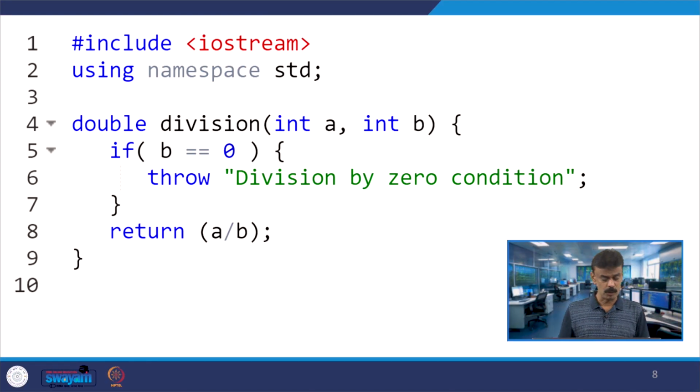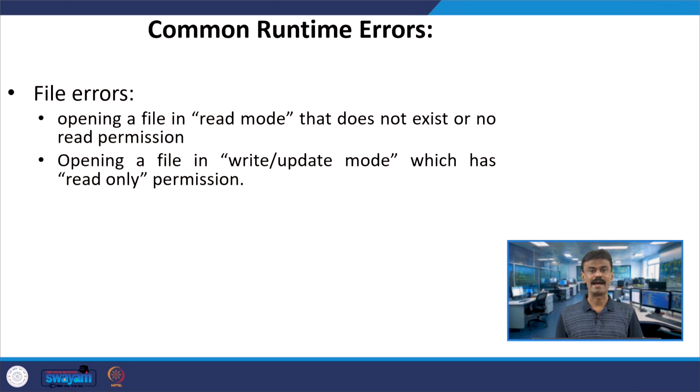Similarly, you may have problems when you are handling files. Let us say opening a file in read mode that does not exist, or there is no read permission. The file does not exist but you are trying to read it, and a runtime error will occur, or the user or administrator did not give the permission to read the file. Anyway, file handling we are going to see soon. Before that, these are the common runtime errors, and similarly opening a file in write or update mode which has only read-only permission.